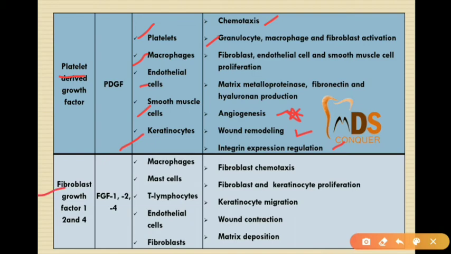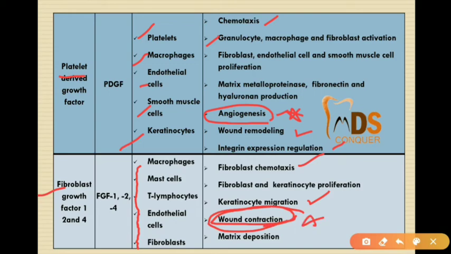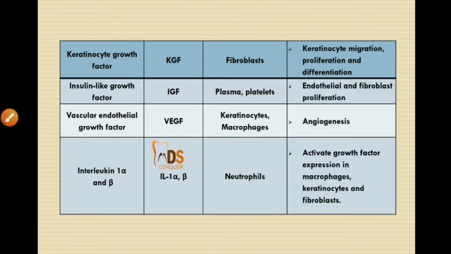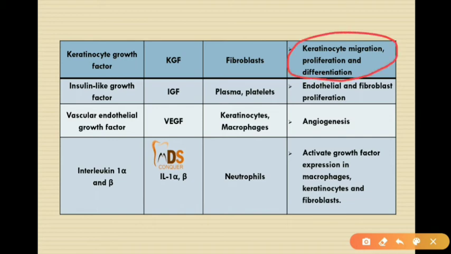Then fibroblast growth factors 1 to 4 can originate from macrophages, mast cells, T lymphocytes, endothelial cells, or fibroblasts, and they will have fibroblast chemotaxis or keratinocyte migration, and here the wound contraction. So here what is important is angiogenesis, whereas here the wound contraction is important. Then coming to the keratinocyte growth factor, it shows the effect of keratinocyte migration, proliferation and differentiation, and originates from the fibroblast.